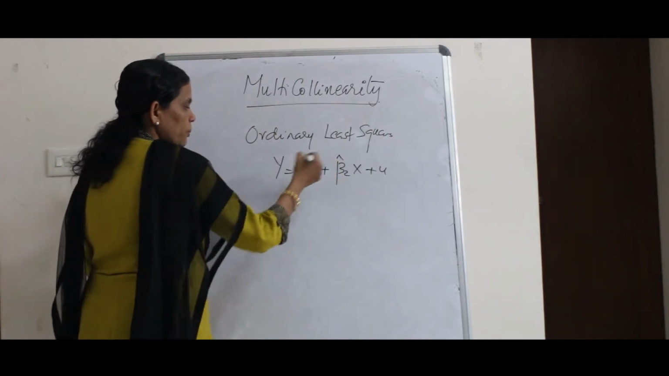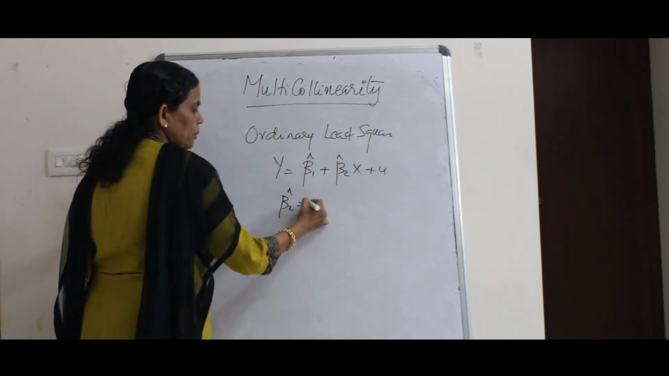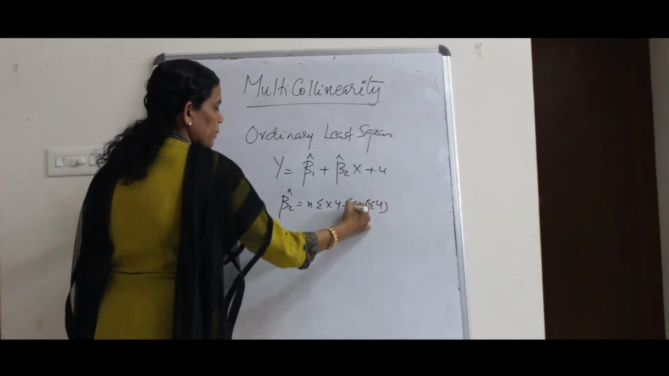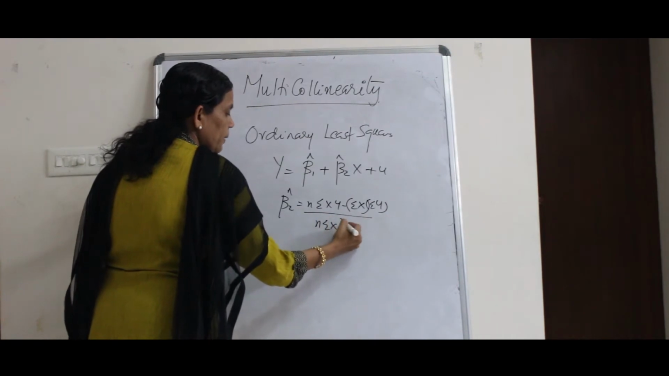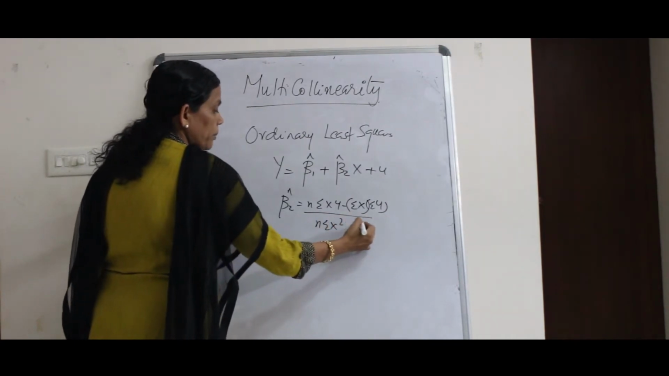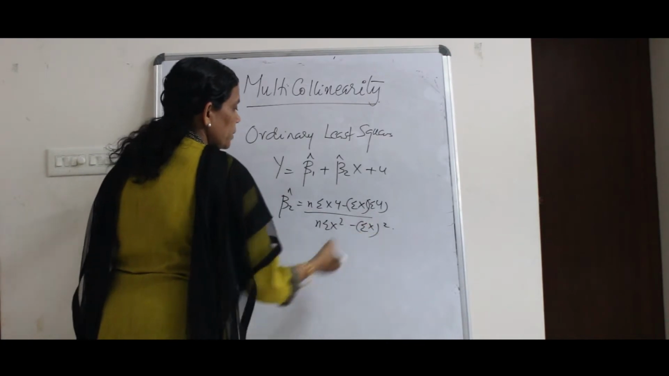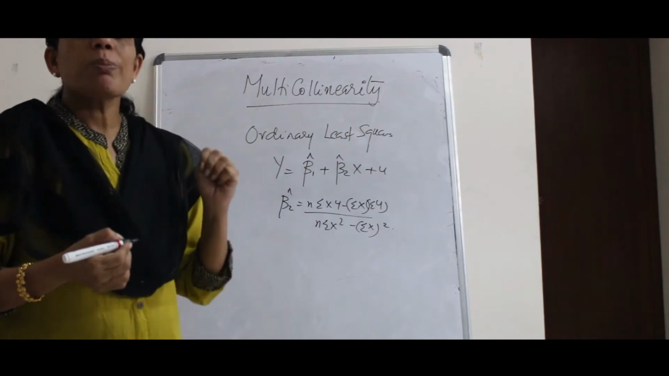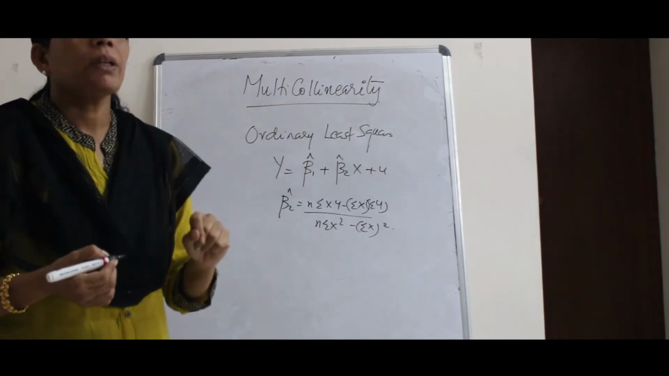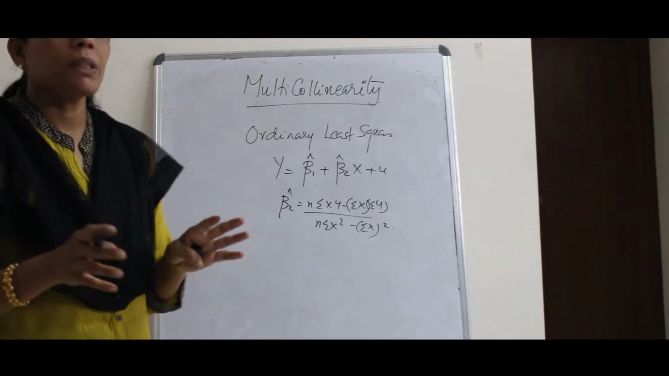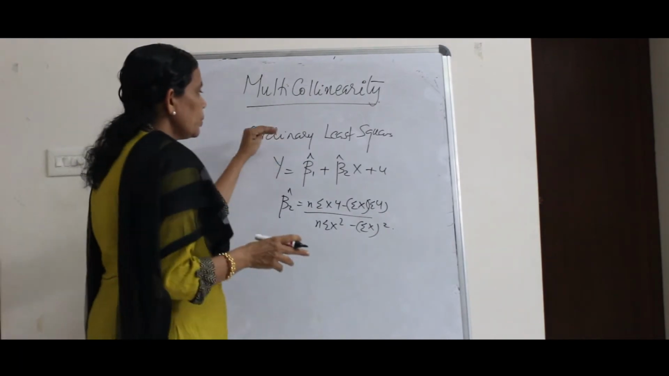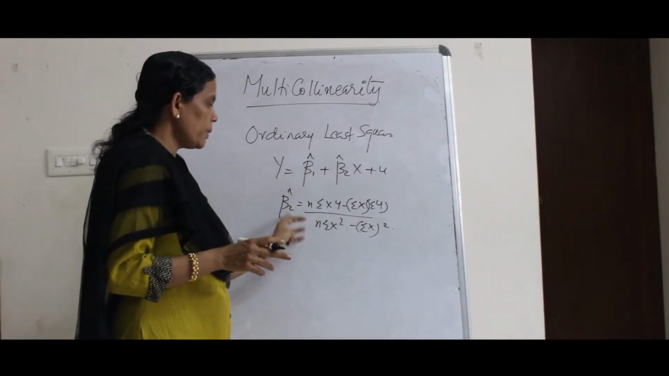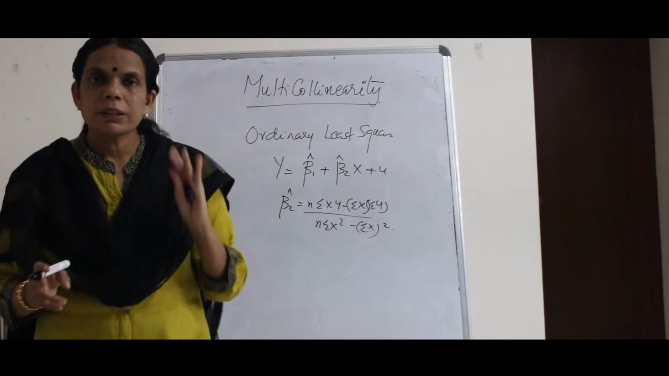And once you do such a process, you will get beta 2 hat is equal to n sigma xy minus sigma x into sigma y divided by n sigma x squared minus sigma x the whole square. This is your beta 2, and you have a formula for beta 1 also. And the Gauss-Markov theorem states that among all the class of linear unbiased estimators, the estimates that you obtain from OLS have the minimum variance. That is, these estimates are best linear and unbiased.